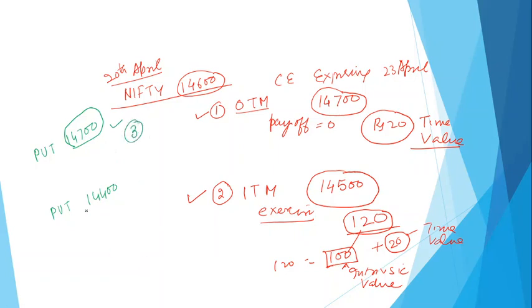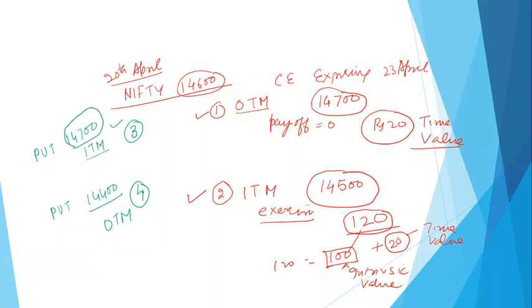Whereas in this case 14,400, so you have a right to sell at 14,400, the market is 14,600, you will not be exercising this put, isn't it? We will not be exercising the put option, therefore this will not be exercised. This is again an out of the money call, whereas this is an in the money call.